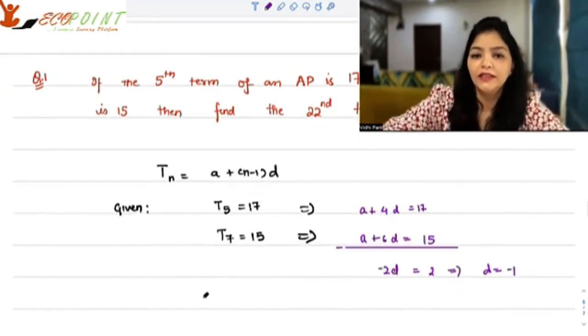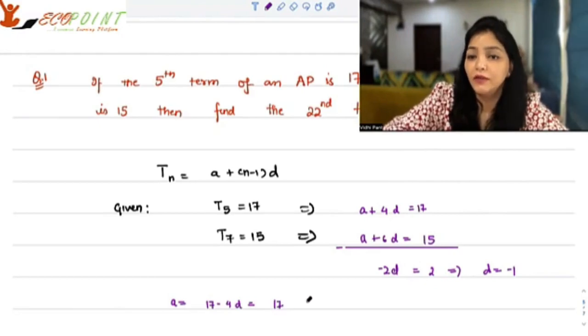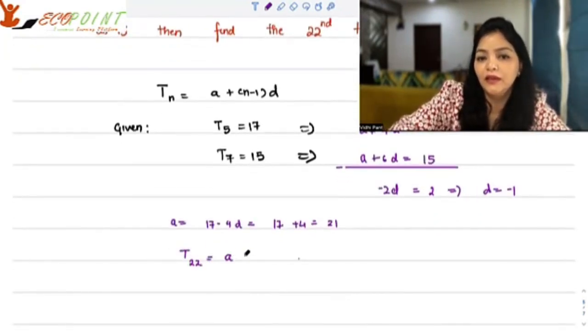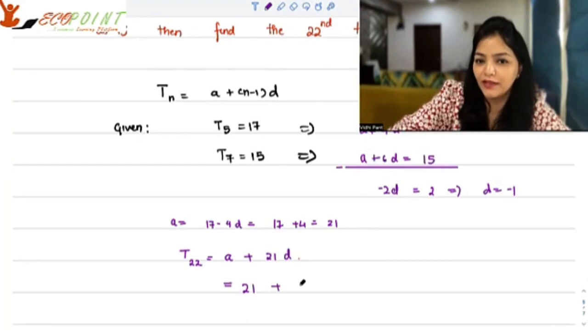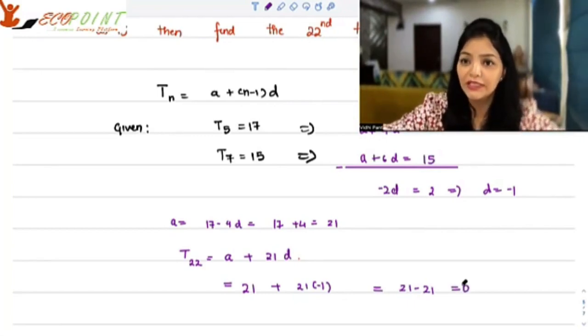Now you have D. Let's calculate the 22nd term by, first I need A. So A will be equal to 17 minus 4 times D. So that's going to be 17 minus 4 into minus 1. That means plus 4, that is 21. So your 22nd term, T22, will be A plus 21D, n minus 1. So n is 22, so 21D. A is 21. D is minus 1. So 21 into minus 1, that means you're talking about 21 minus 21, that's 0. So the 22nd term indeed is 0.